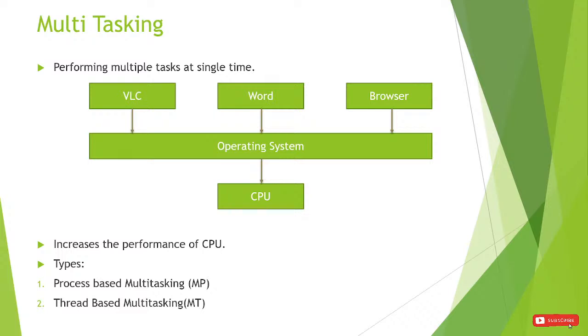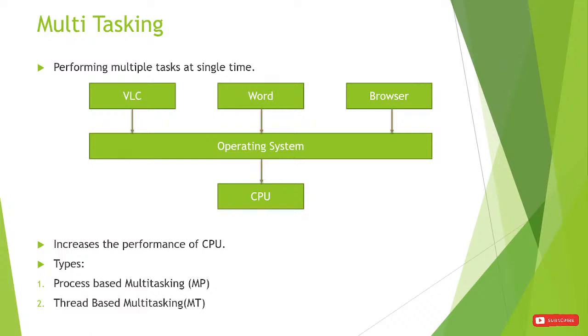So what is meant by context switching is, first it will execute for some time, then it will execute for some time, then again for some time. It switches for each process within nanoseconds: it executes, then the second process, the third process, and like that it continues. That is known as context switching.